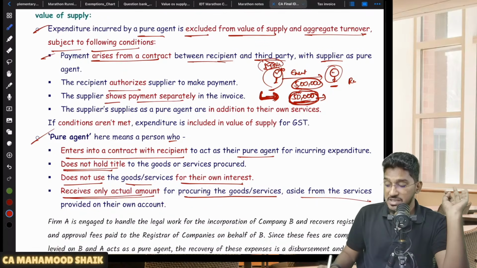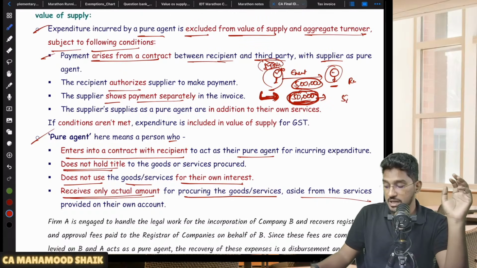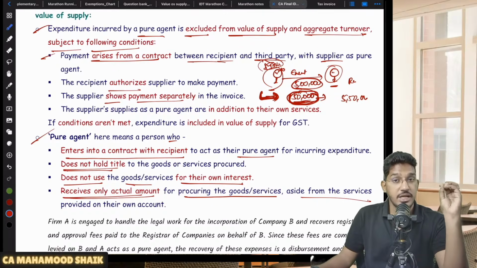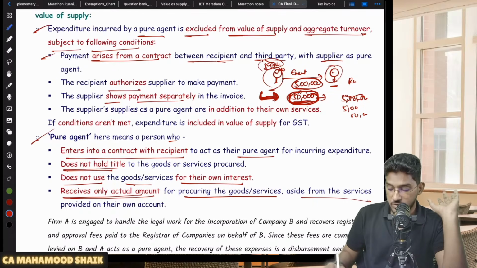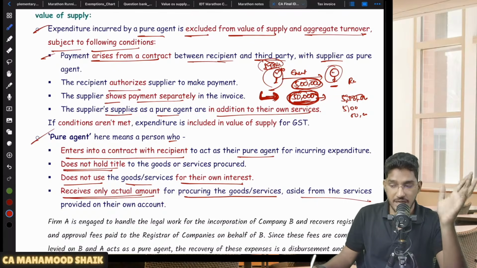The supplier shows the payment separately in the invoice. Very important. This excess amount you are collecting should be shown separately. You should not show the bulk amount. If you are showing a single amount of 5,50,000 rupees, then the entire 5,50,000 rupees will be treated as value of supply. If you want to claim that exemption of pure agent expenses, show your value of supply separately and the pure agent expenses separately in the invoice. And the supplier supplies as a pure agent are in addition to their own services. So in addition to your main service, you are doing that additional service.